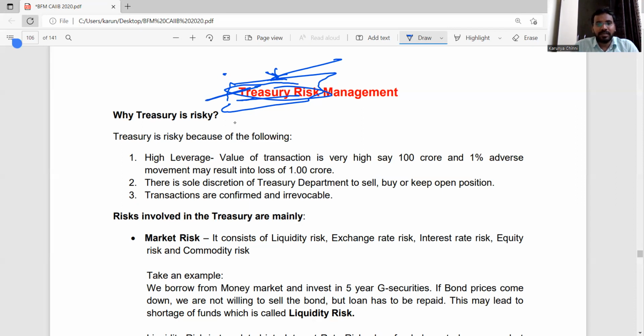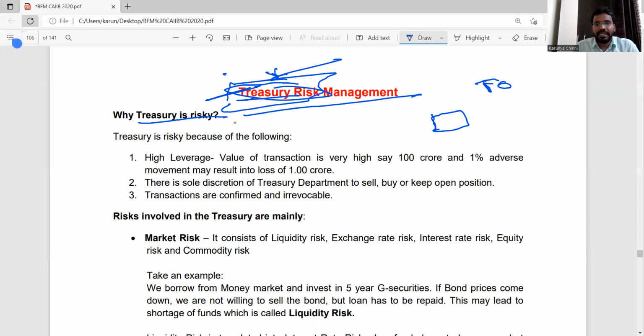Treasury. Now we will see what we mean by Treasury risk management. Before that, why is Treasury risky? That is what we will see. Usually they take the money of the bank. The Treasury office is nothing but a bank's office.